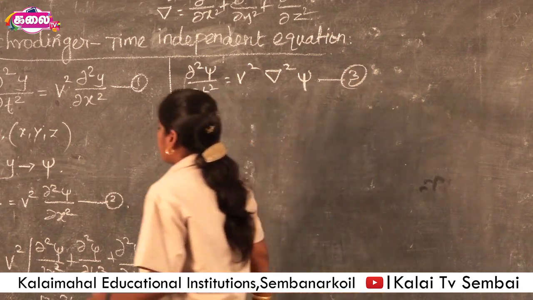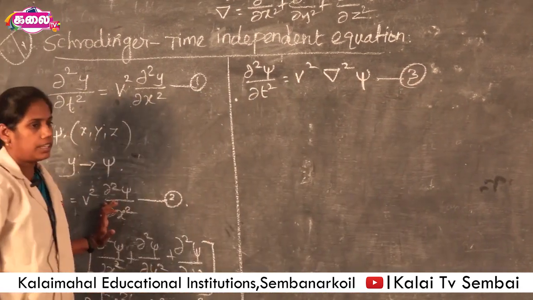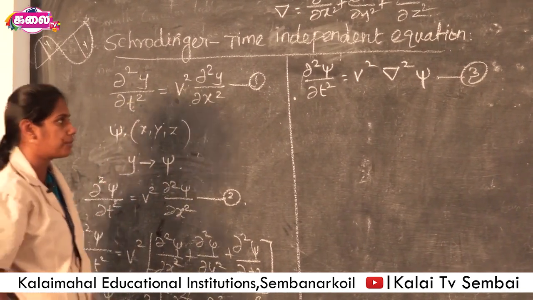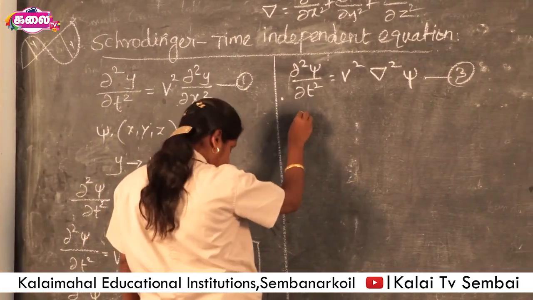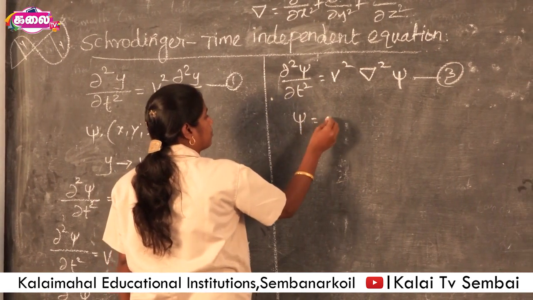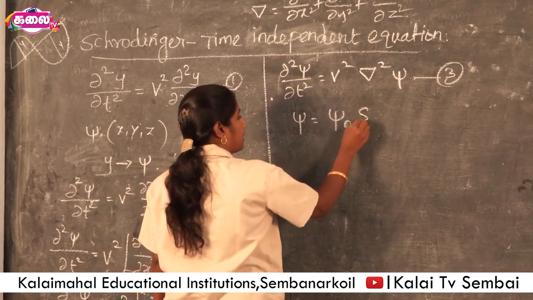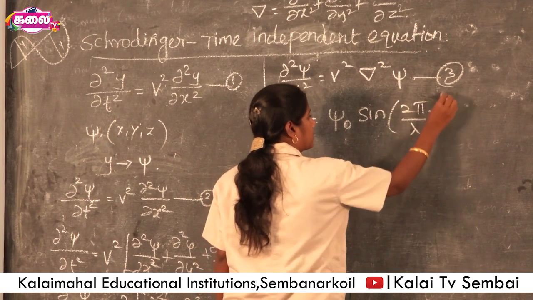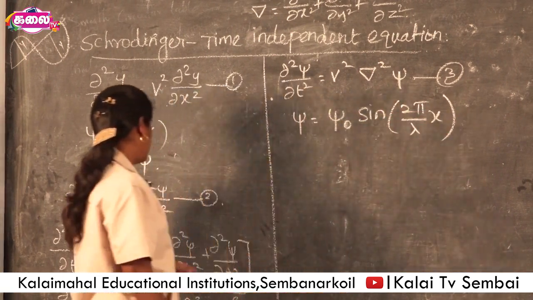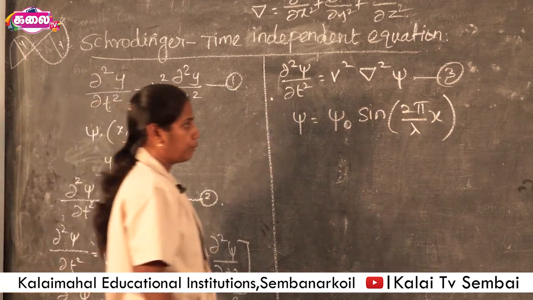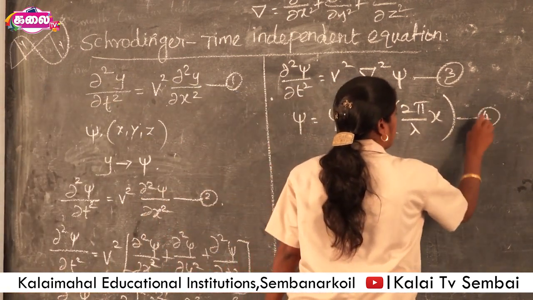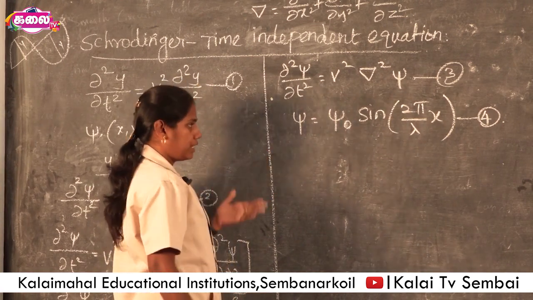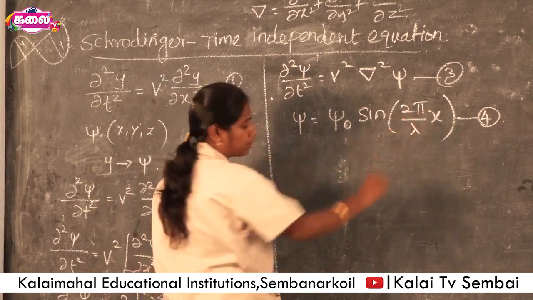Okay, fine. Next, the general solution of equation 2 is written as ψ = ψ₀ sin(2π/λ x). This is the solution of wave equation 2, considered as the fourth equation. Here this equation is differentiated with respect to position x only.